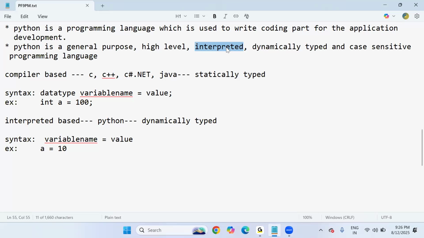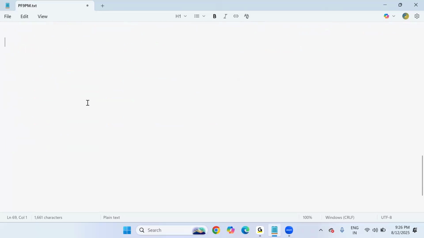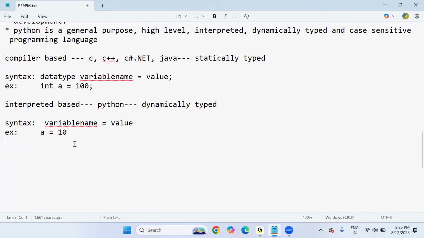Dynamically typed means when we declare variables, you need not specify any data type explicitly; based upon the value, the data type is decided automatically by Python. Case sensitive means cases are very particular: whatever case you use while declaring names, you must access with the same case.